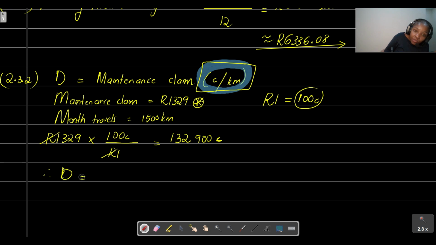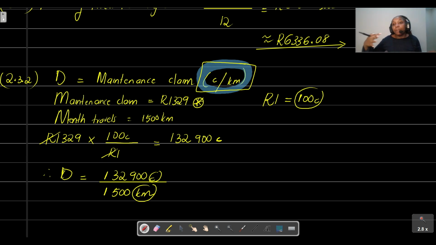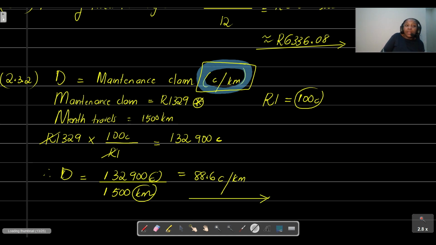So we already have the maintenance claim in cents, and to get our value D, remember it's in cents per kilometer, we just take the maintenance claim in cents and divide that by the kilometers that he drives per month. Do you see that these units are not going anywhere? If you punch that into your calculator, you'll find that the rate for the maintenance claim is equal to 88.6 cents per kilometer. So that is that value D they were looking for.